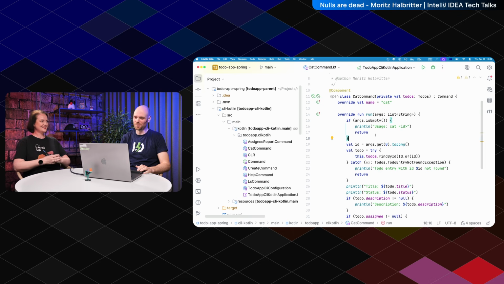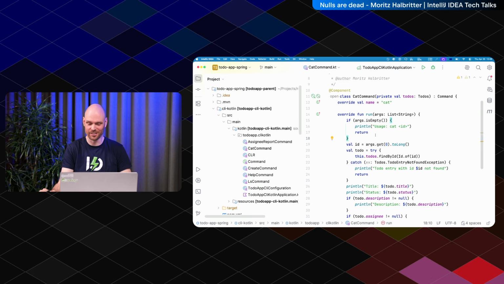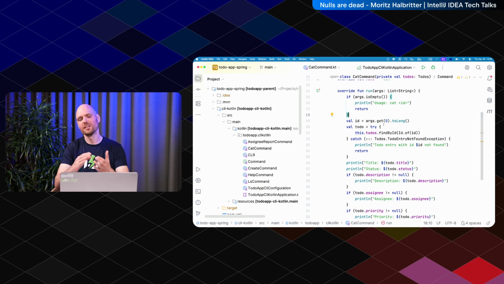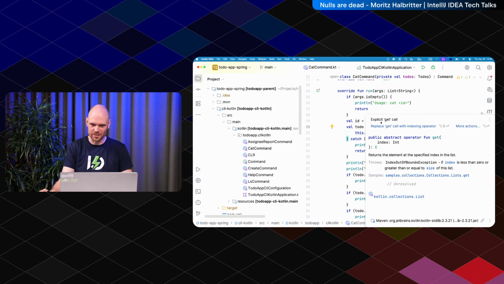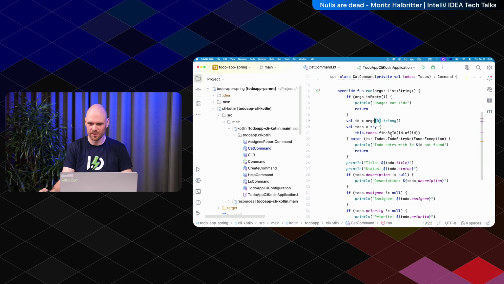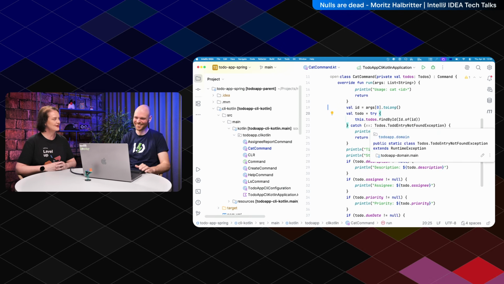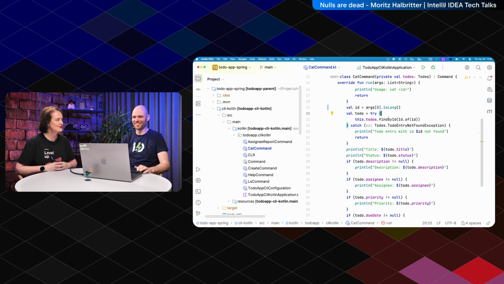What I did to butcher all the Kotlin code, it's horrible. Or give some suggestions on how to make it better. Also I put the question mark .let everywhere. Here you can already see a suggestion: explicit get call replace. Okay, cool. I already fixed one. IntelliJ can actually help you Kotlinify. Kotlinify is a verb. So Kotlinify my code. I may or may not have done commits in the past where we were migrating Java to Kotlin, with the literal commit message Kotlinify.